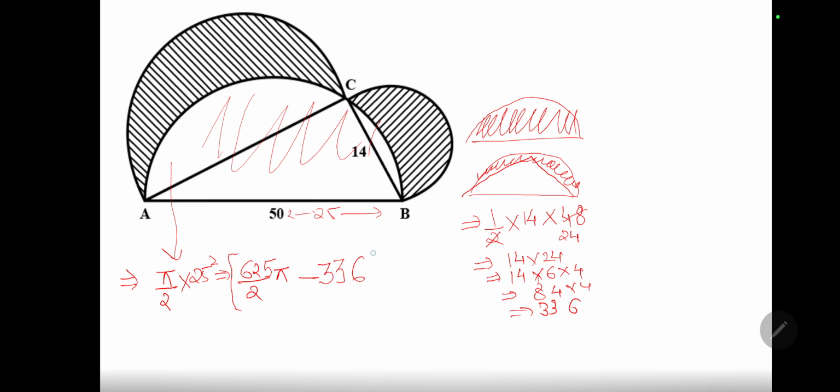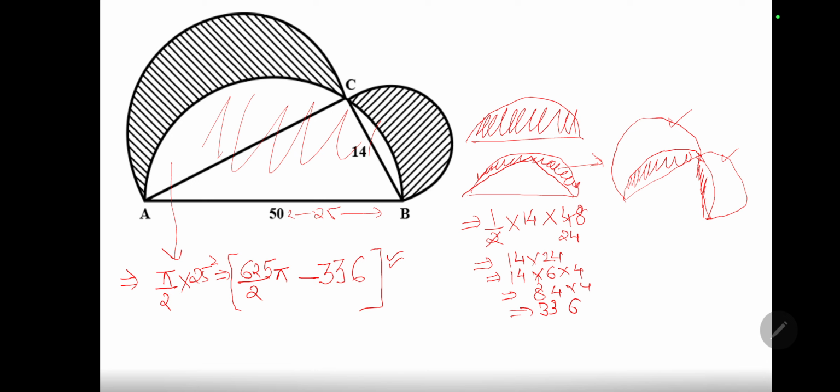Okay, I just need your visualization, guys. So my left out area, this one, is equal to this area. Now, from this total area I have found out this area. If I subtract, and similarly over here from this area, if I subtract this area which I have found out, I will be left with the shaded region for which I need to find the area.